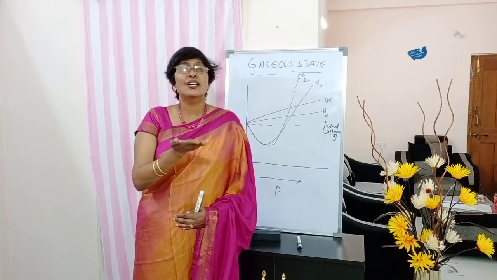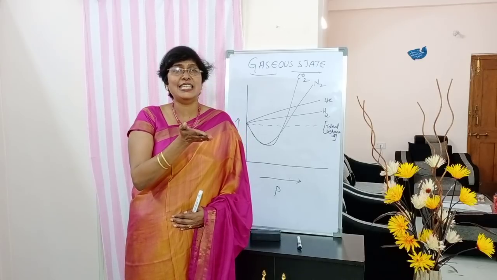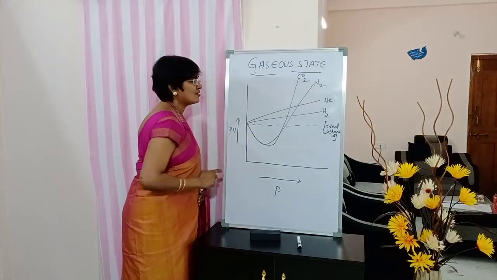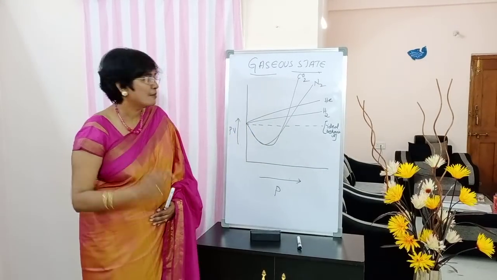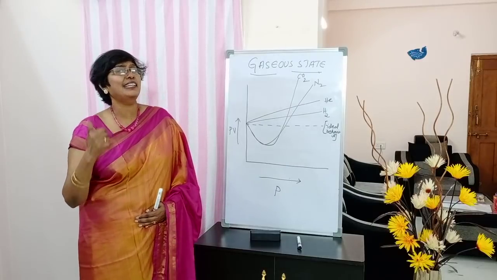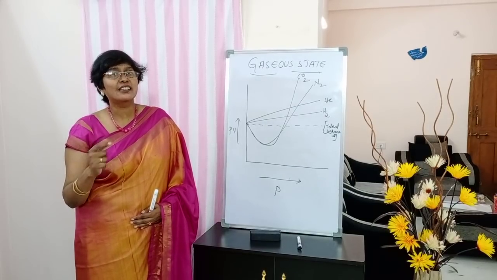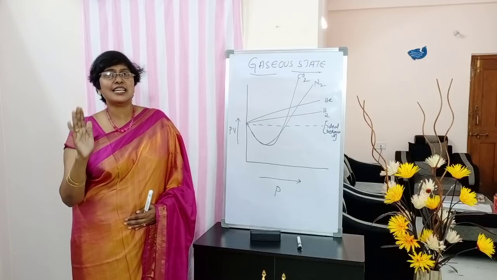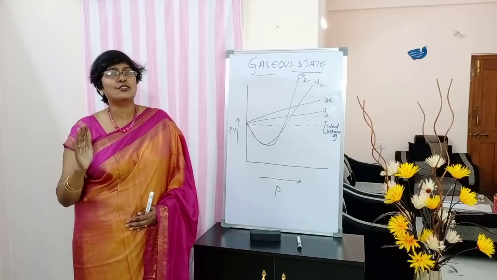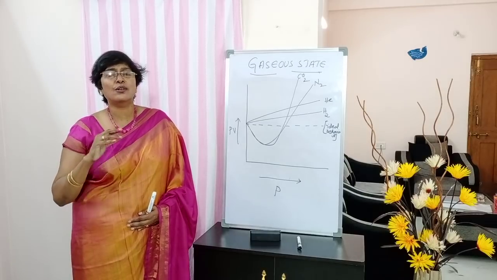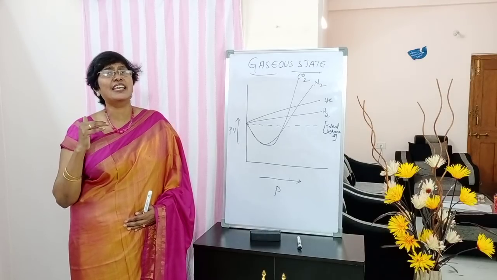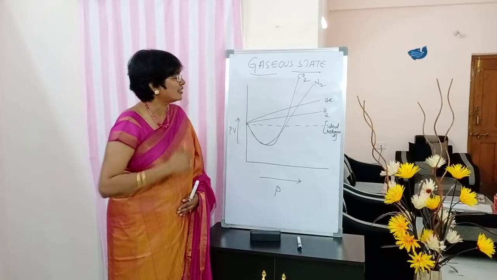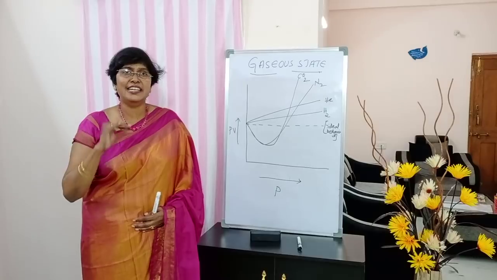Just to demarcate between the ideal behavior and the deviation, the straight dotted line is shown. Mention in the brackets there, ideal behavior, near the straight dotted line. Clear, students? If any gas has ideal behavior, its PV-P curve should be a straight line. But no gas has its PV-P curve as a straight line. Now let us study the curves of these gases individually.